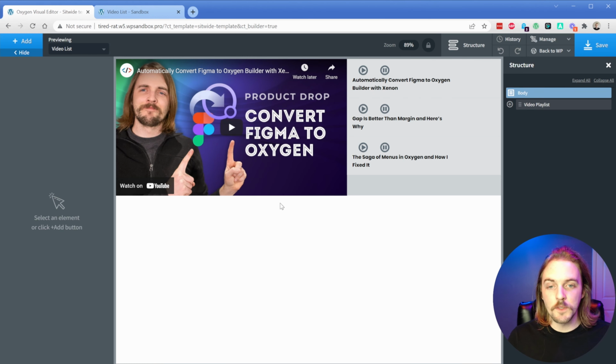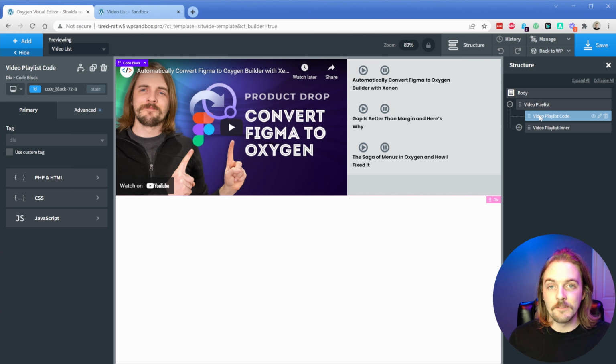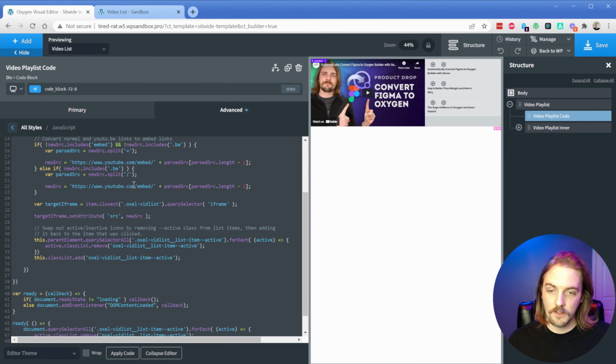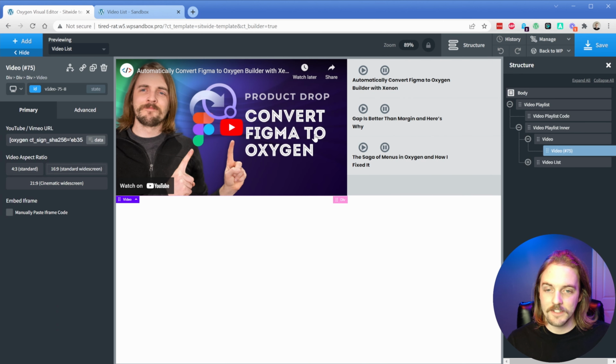Okay, so last but not least, we have the video list element, which is very similar, like I already mentioned, to the one that you've probably seen on the Oxygen documentation on their website. So what this element does is, using some JavaScript, it's going to pull in the portions of the URL that it needs for you automatically and switch that on the video player on the left-hand side here. So on the left is actually a video element that is just pulling in the dynamic data from my repeater field. By default, this does have a hard-coded URL for the YouTube video on it. So I'll show you what I did to fix that in just a second.